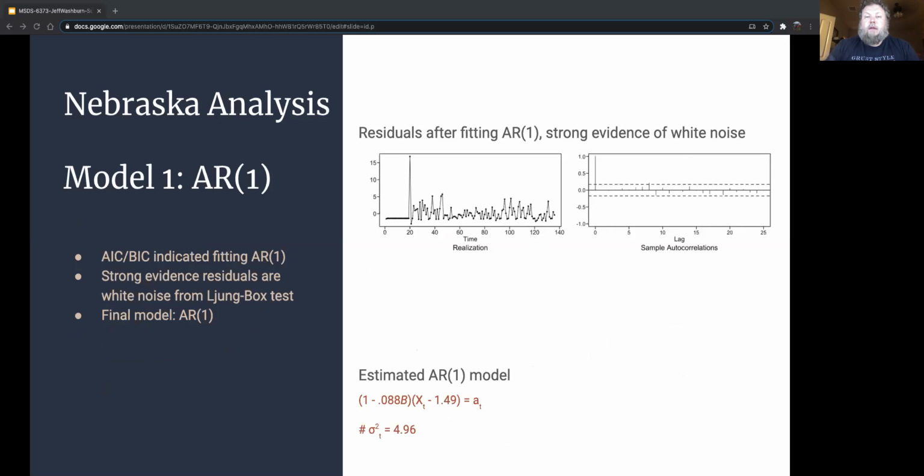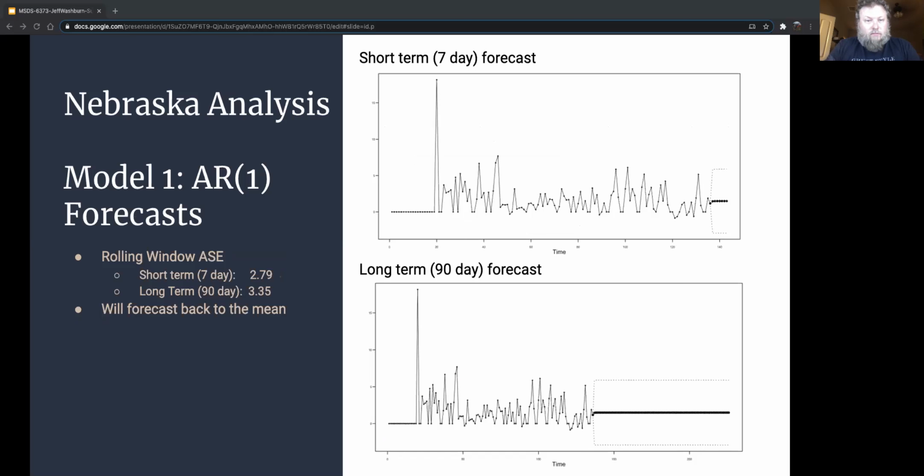For the first model, AIC and BIC did pick an AR(1), so I went with that. After fitting an AR(1) model, the residuals showed strong evidence of white noise, further backed by a 0.88 p-value on the Ljung-Box test. Below is the estimated AR(1) model in red. The short-term 7-day forecast has a pretty decent rolling window ASE of 2.79, and I'd say a somewhat impressive long-term 90-day forecast with a rolling window ASE of 3.35.